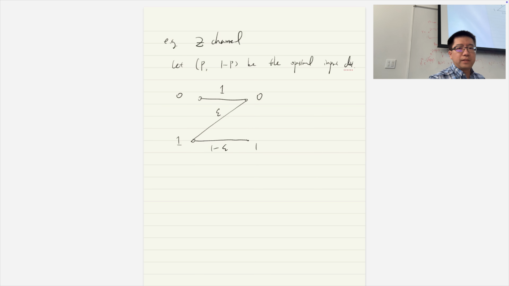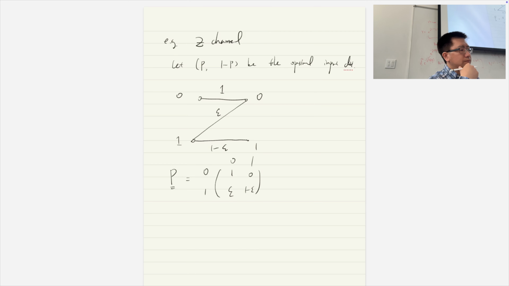Based on this structure, we can write down the transition matrix P. Again, the row represents the input and the column represents the output. We have 1 here, 0 here, epsilon here, 1 minus epsilon here. So this is a transition matrix, like the binary symmetric channel or binary erasure channel.